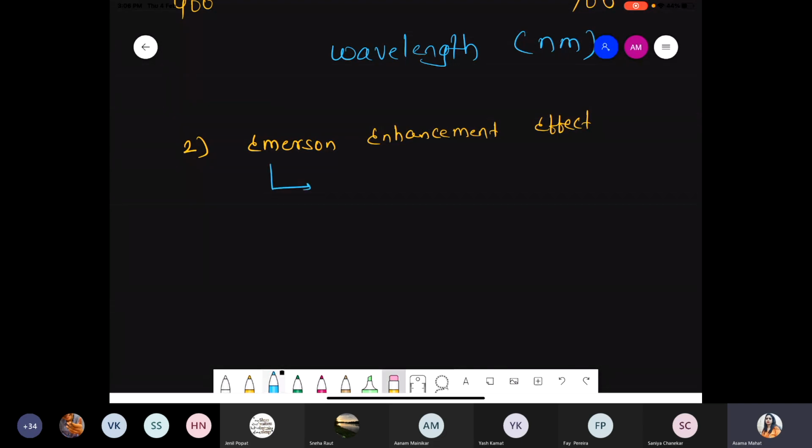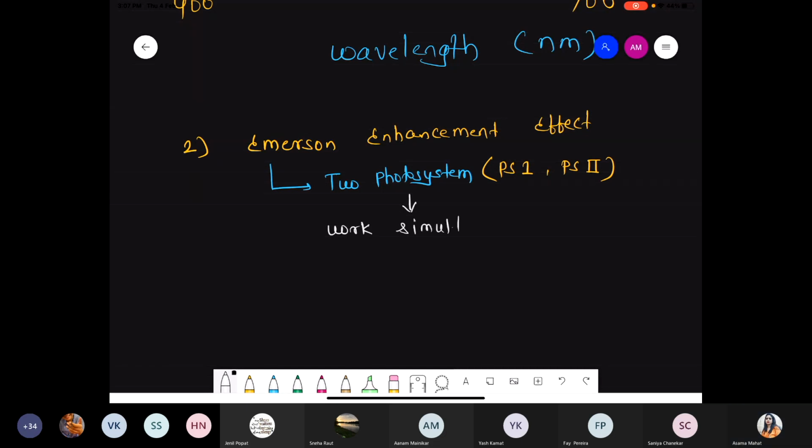When, see, when two photosystems, which one? That is photosystem 1 as well as photosystem 2, they work simultaneously, or you can say they work together.